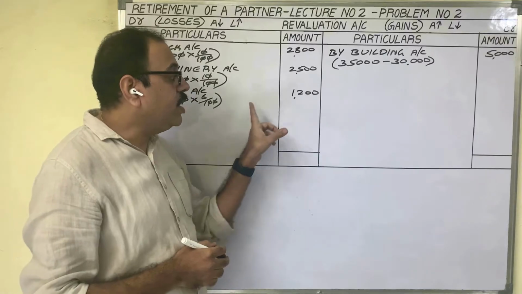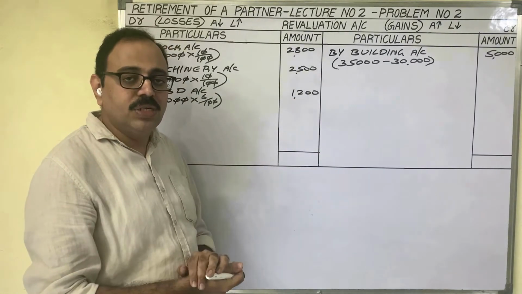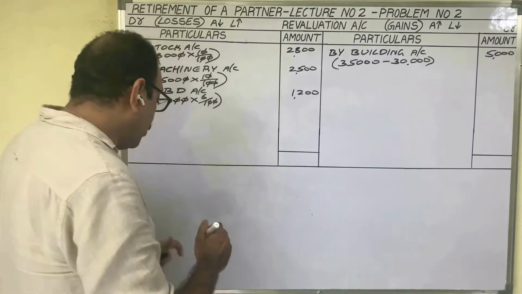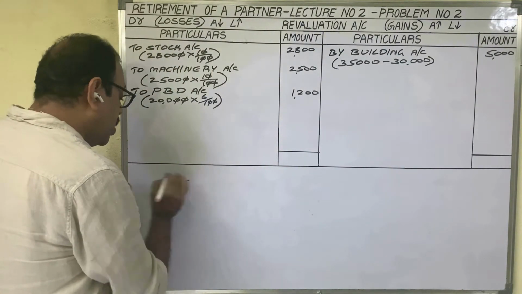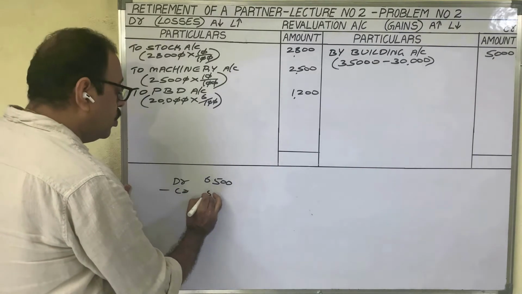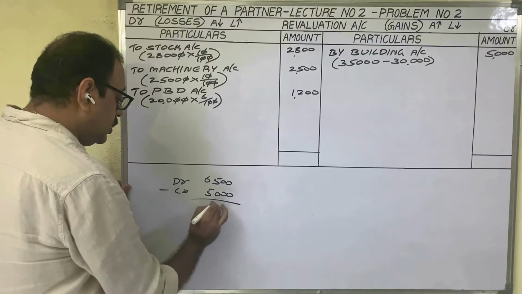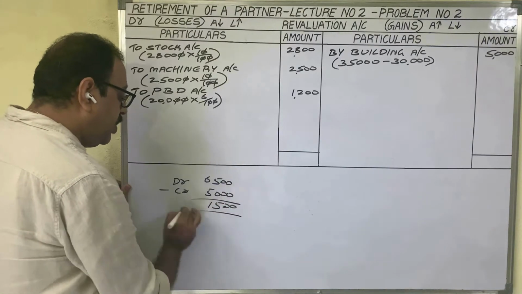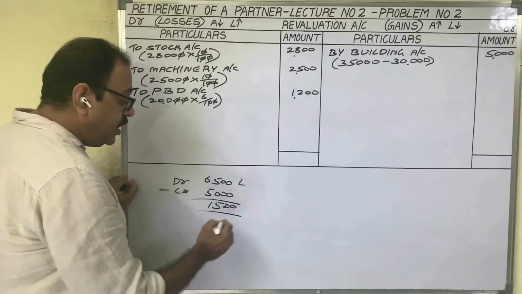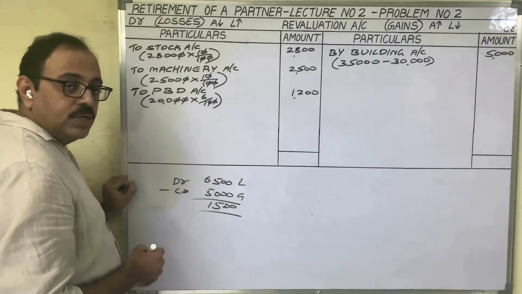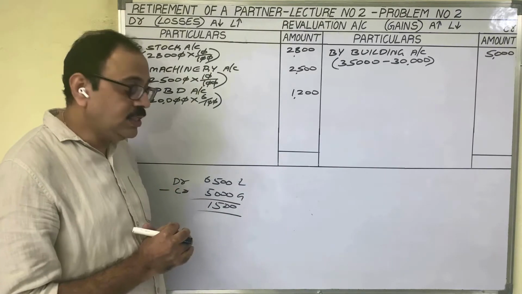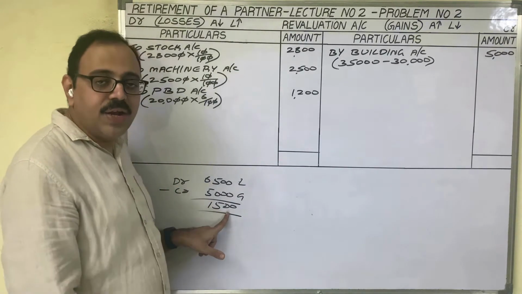Finally, we have to find out the profit or loss in this account. Debit side total is more than credit total. In rough notes, first find the debit total, 6,500, minus credit total 5,000 rupees. Difference is 1,500. On the debit side we write losses; on the credit side we write gains. So finally, in revaluation of assets and liabilities, there is a loss of 1,500 rupees.